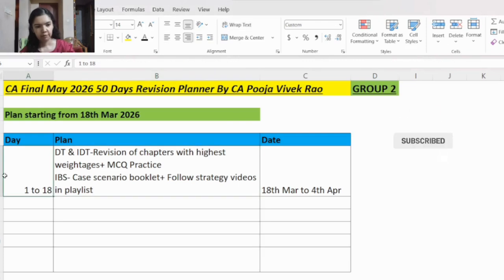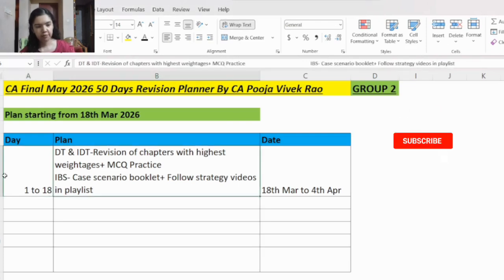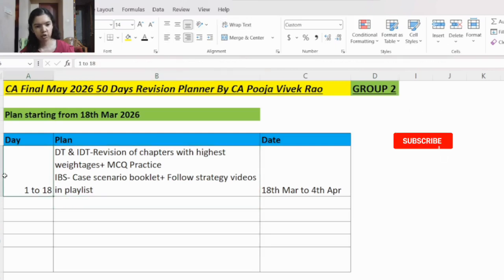Basically, you will be rotating between the 3 subjects, and every day you will try to solve at least 2 to 3 case scenarios from IBS.